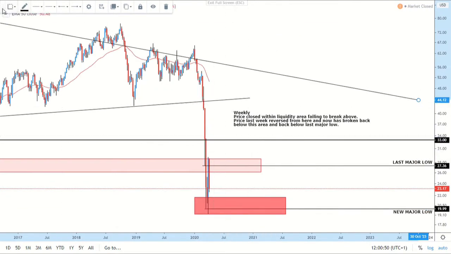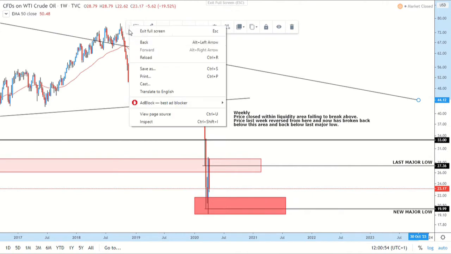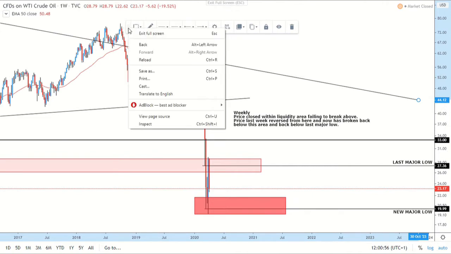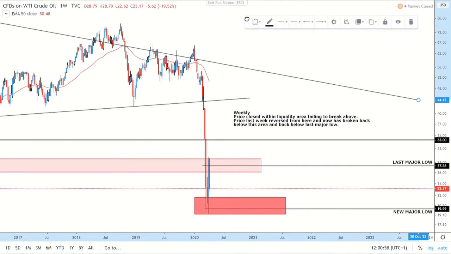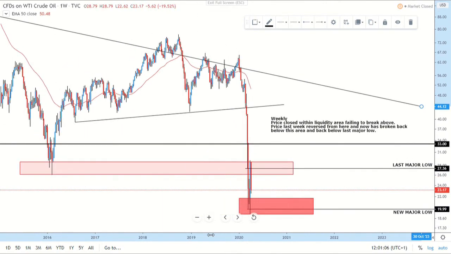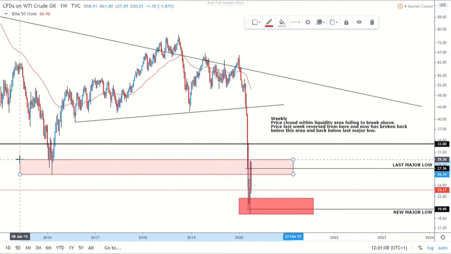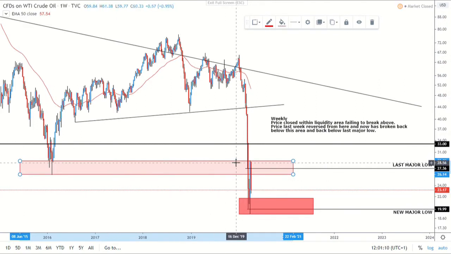On the weekly, we can just see that obviously price has made this massive impulse down. Then we got that sort of big bullish engulfing following the news, but you can see we never really broke out of that liquidity zone from here. So if we can just look at these wicks here, you can see the price sort of tapped it.